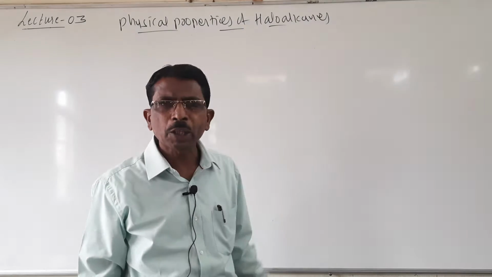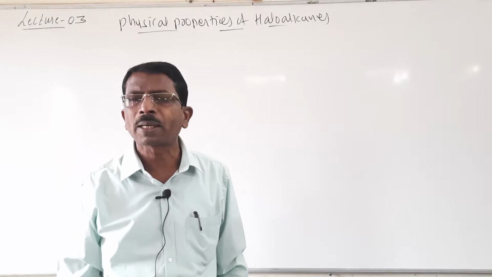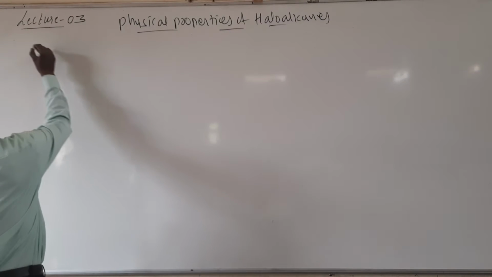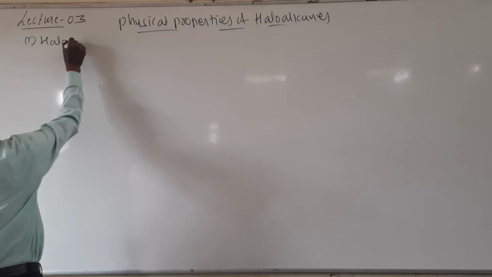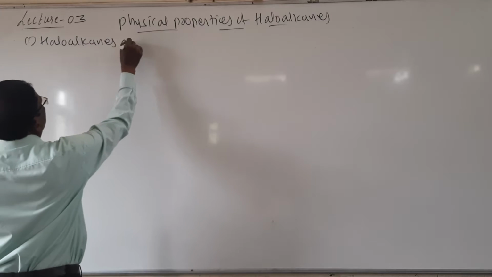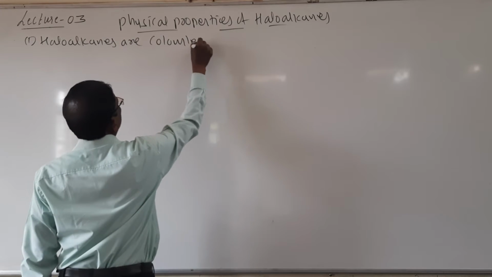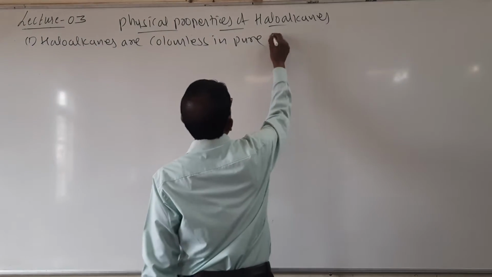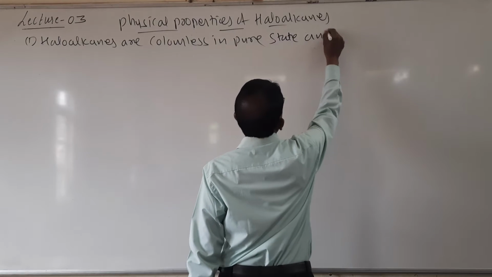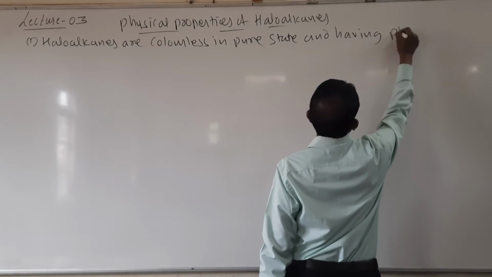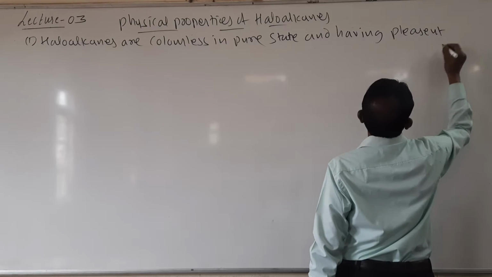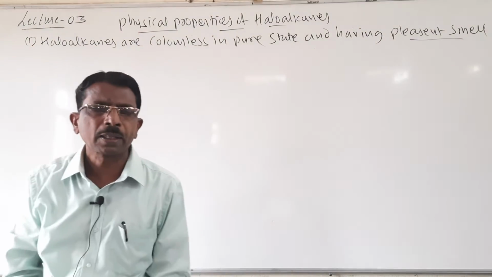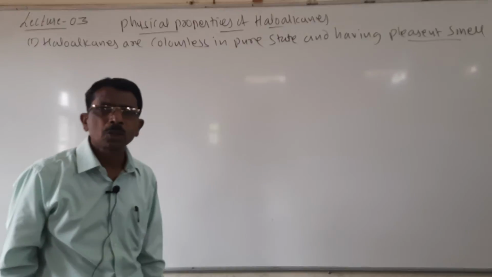When exposed to air and light, they may gradually change their color, and they have a pleasant smell. So haloalkanes are colorless in pure state and have a pleasant smell, also called a sweet smell.